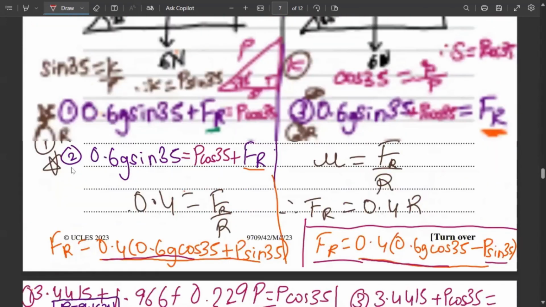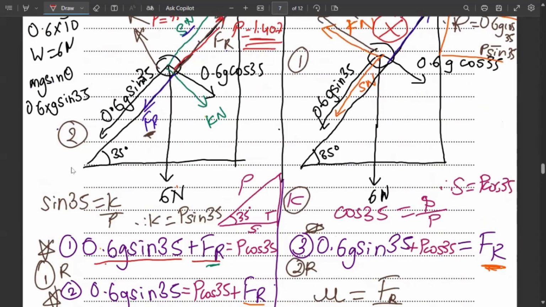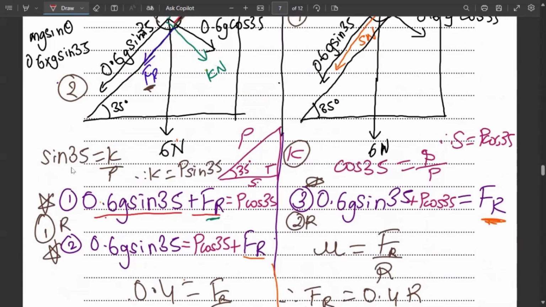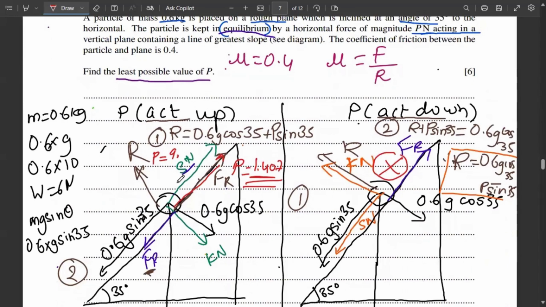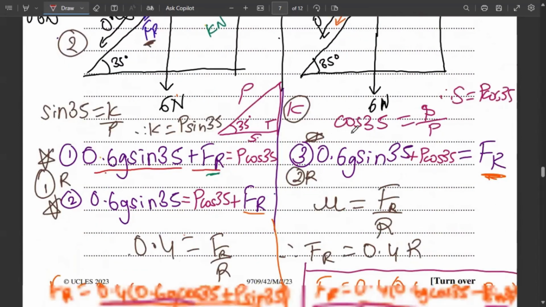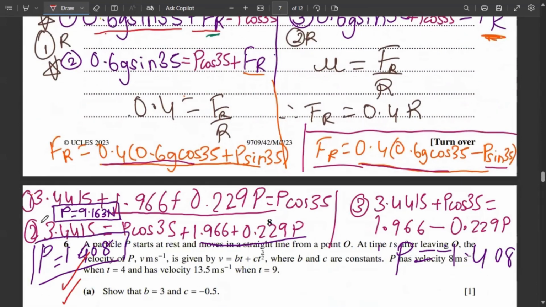This took a lot of space because I had to show diagrams and do a lot of working. But when you write the answer, you don't need to do so much and you will get the answer easily. The important thing here is you have to identify all the cases. For example, if forces are acting on both sides, friction can also act on both sides. Because it could act on both sides, we got two answers, right? The first answer was p equals 9 point something, the second answer was p equals 1.4 something. So you have to identify all these cases, solve for everything, and in the end find the final answer. So the final answer here is p equals 1.408, and that's how we end this lengthy question.